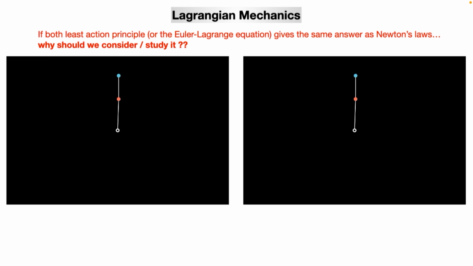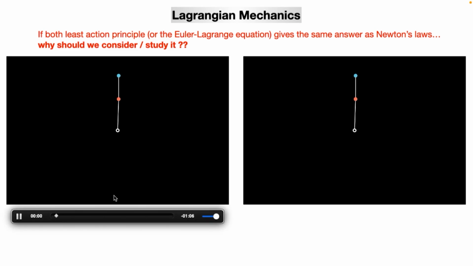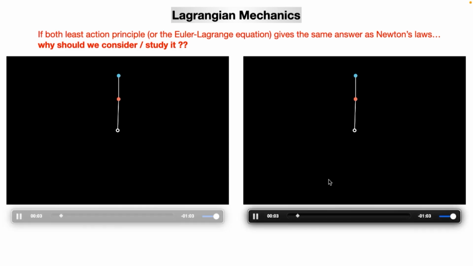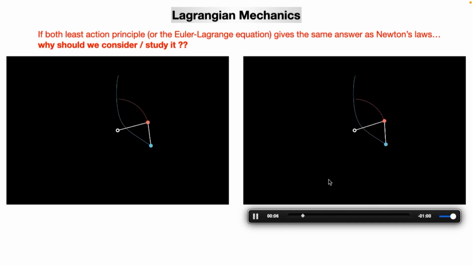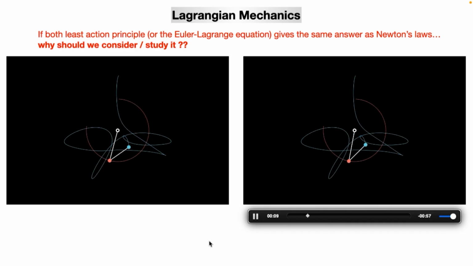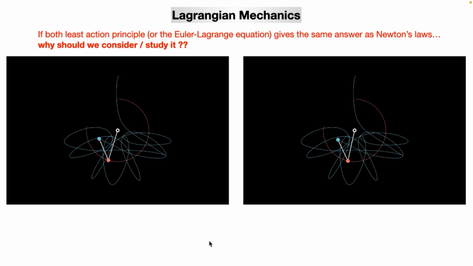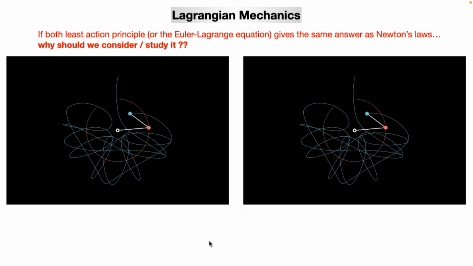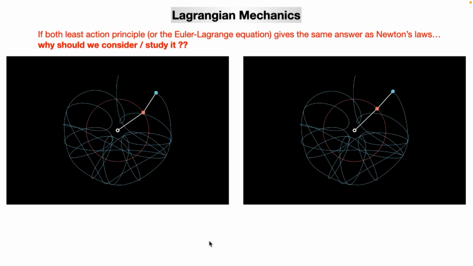For example, in the case of a chaotic system, I think Professor Arul will teach you about that. I take an inverted double pendulum, with a very small difference in the initial condition. And then if we let it evolve, let's see. You have a lecture on chaos anyway, so there he will show you. Look, initially these two pendulums have exactly the same motion because they are very close to each other. Their closeness is 10 to the power minus 5. Even though they are the same now, they will be different.